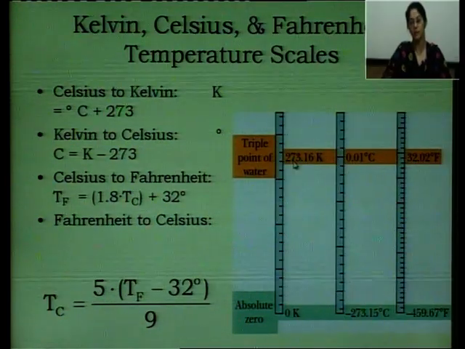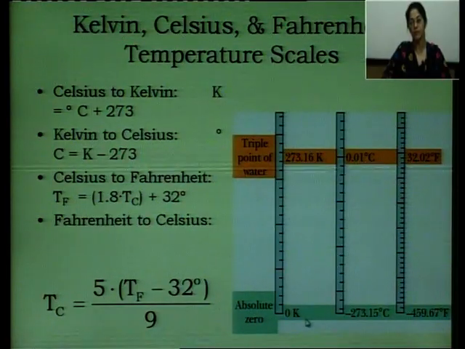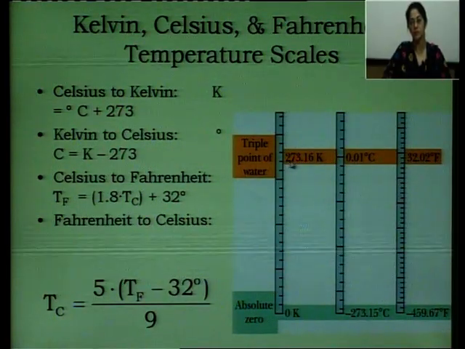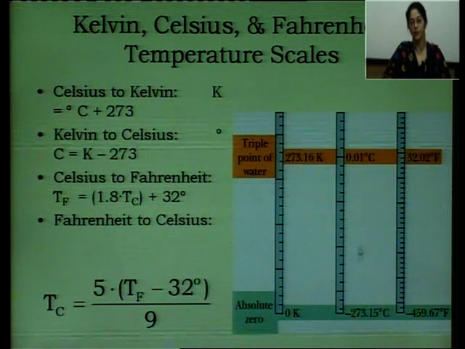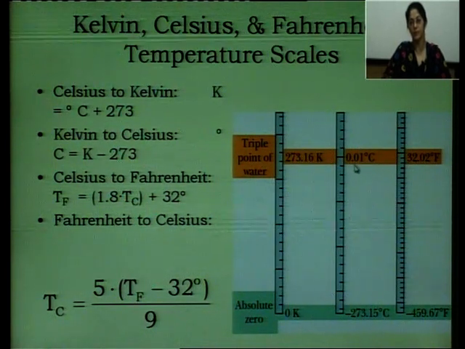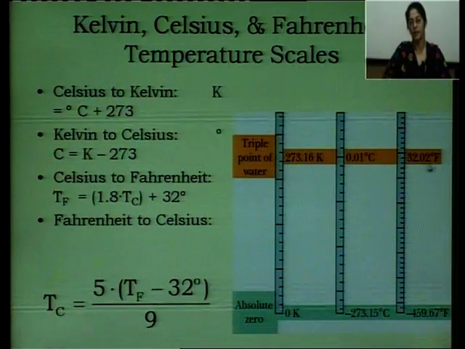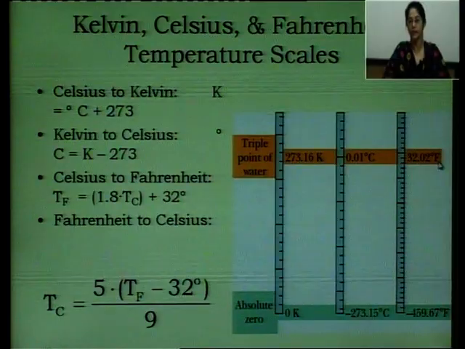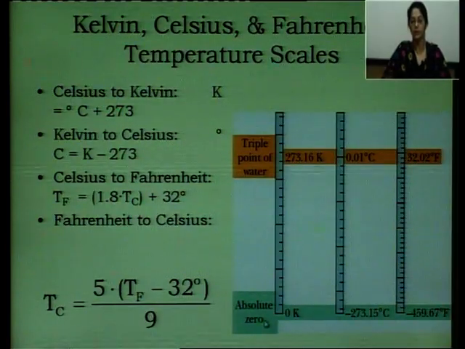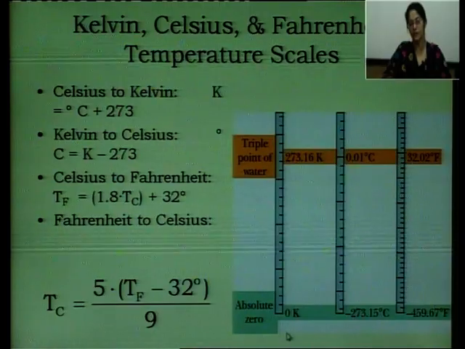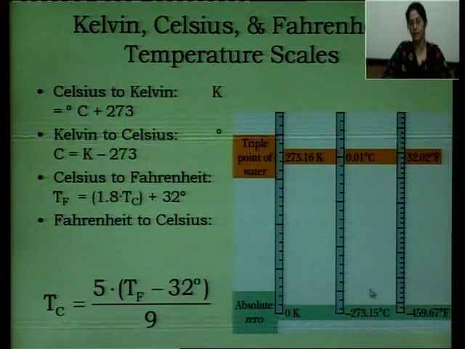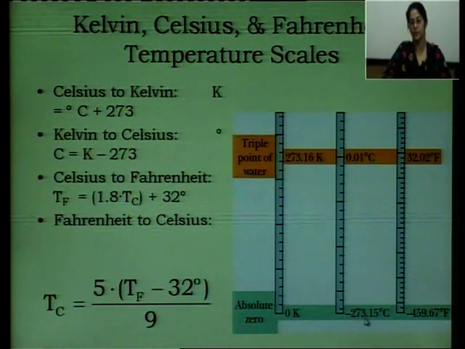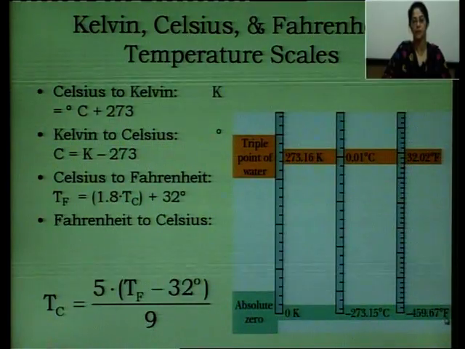So the triple point is the upper point in the Kelvin scale, 273.16 Kelvin. In the centigrade scale, this is 0.01 degree centigrade, and in the Fahrenheit scale, this is 32.02 degree Fahrenheit. Similarly, absolute zero in Kelvin is 0 Kelvin, in the centigrade scale its value is minus 273.15 degree centigrade, and in the Fahrenheit scale its value is minus 459.67 degree Fahrenheit.